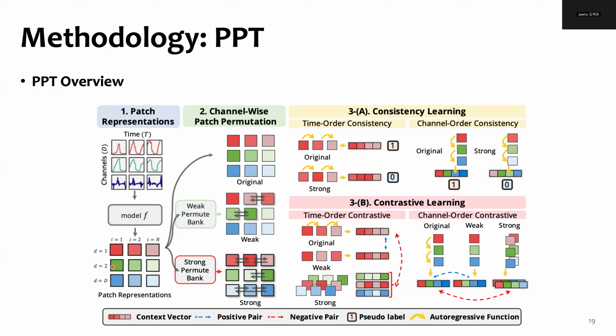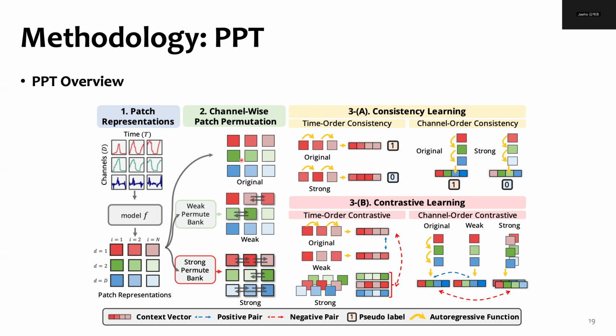These representations are then transformed to construct three different sets of patches: the original, the weak, and the strong. The first set is the unaltered original set, and the second set is the weakly permuted set, where patches within each channel are shuffled once or twice. So this weak representation will be very close to the original patch representations. The last set is the strongly permuted set, where we shuffle the patches more frequently within each channel, making the order of patches close to random.